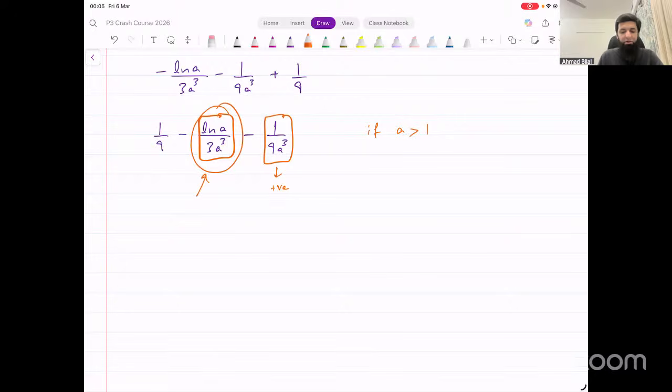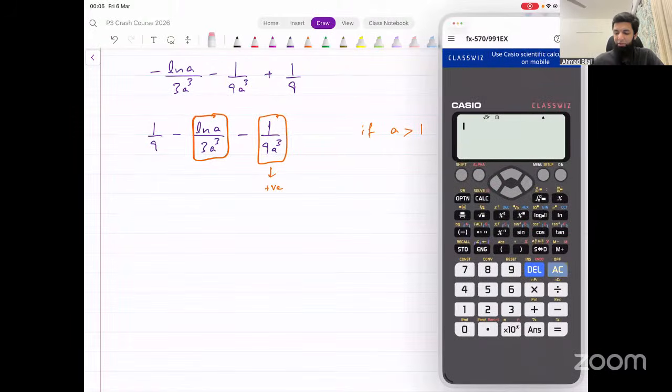What about this? Can we be sure that this is a positive number? So denominator is positive, 3a cube. What about the numerator? A cannot be negative. So a is always positive, but what about ln a? Log of something, can it not be negative? Can log not have a negative value? Remember logarithms? Log can have a negative value. The result from log can be negative. So for example, ln of 0.3, what's that? That's a negative value, right?